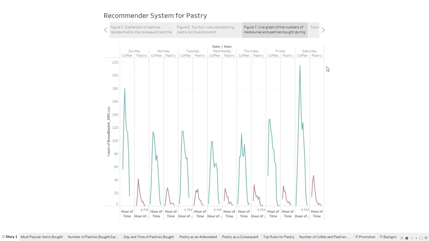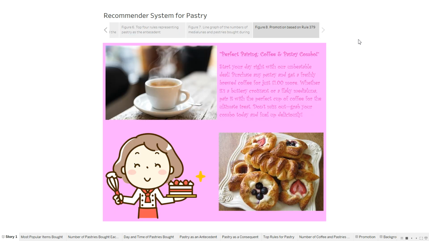So this graph just shows the number of pastries and cups of coffee sold during the week and the times. Usually they're hitting the same peak times, once again, between 9 a.m. and 11 a.m. And so going with that, and leaning heavily on Rule 232, you can place posters such as this near the counter to advertise a special. So for instance, you can purchase any pastry and then get a freshly brewed cup of coffee for just $1